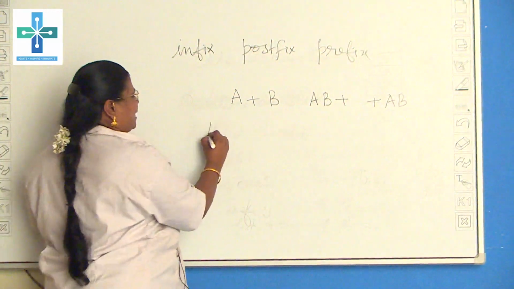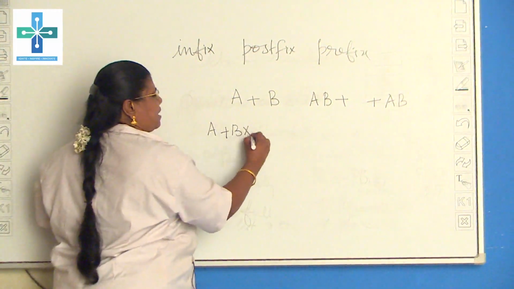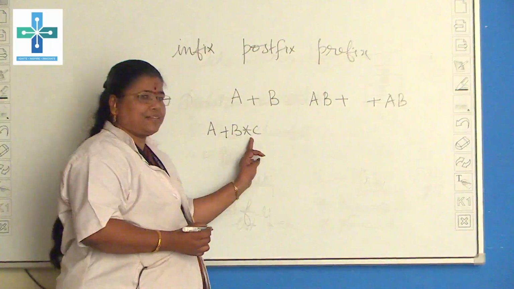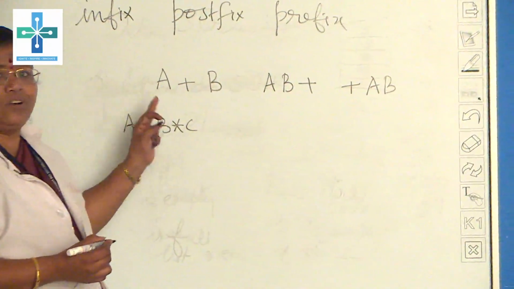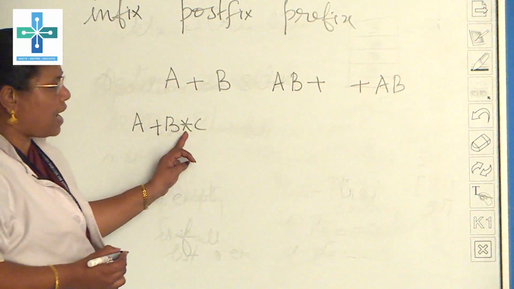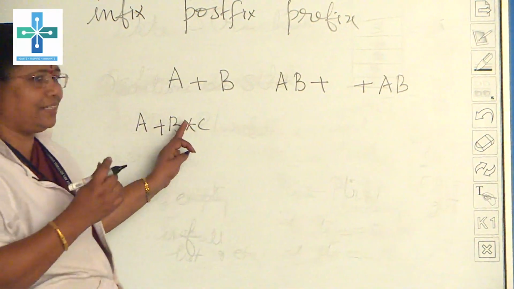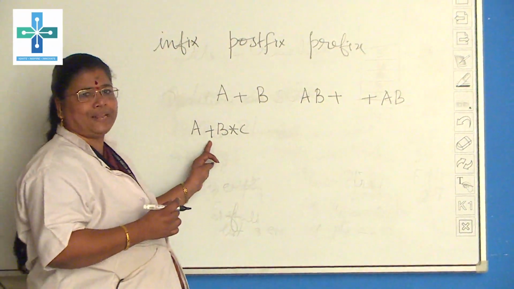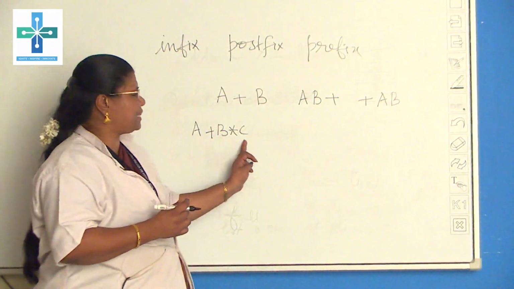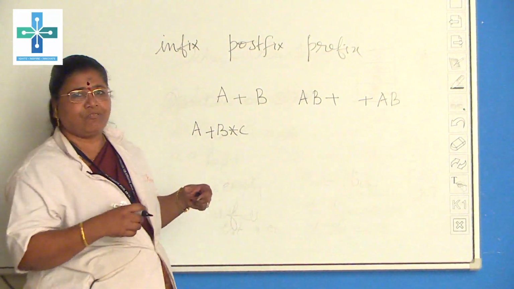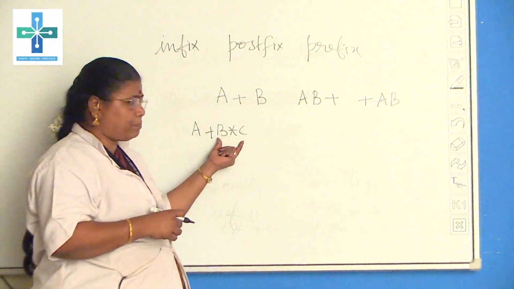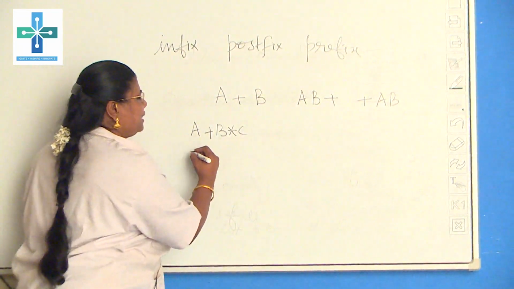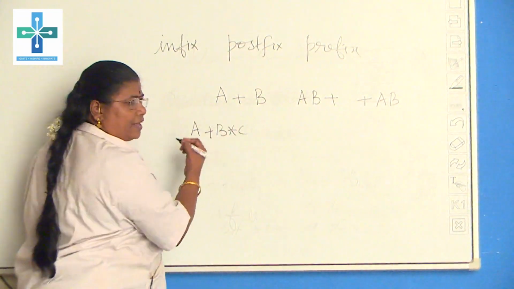Similarly, let me take another example, a plus b star c. Here the operators plus and star each have their own hierarchy, because star is a multiplication operation, or division, and they have higher precedence than the plus operator. Therefore, in ordinary mathematics, we first calculate b into c and only then add a. In the same way, here we have to give preference to the star operation.